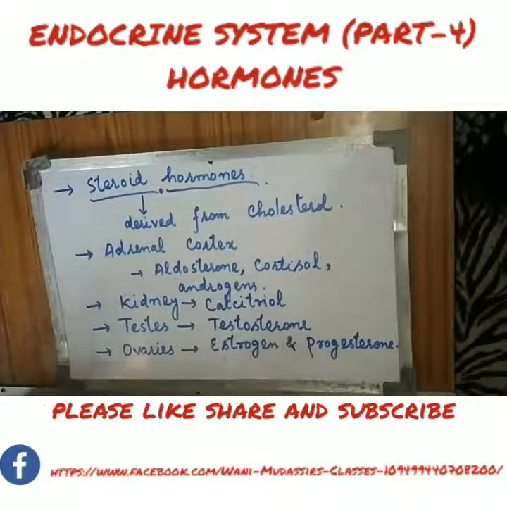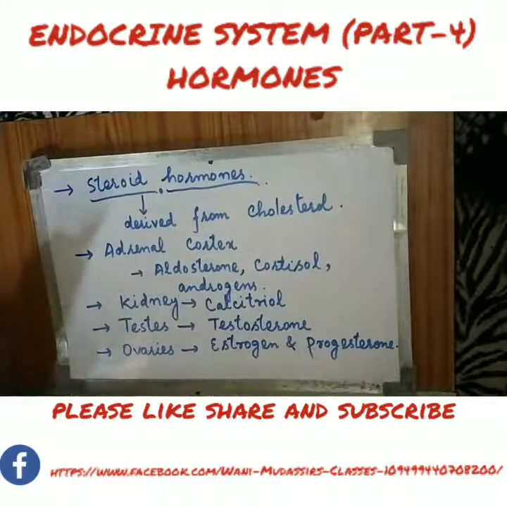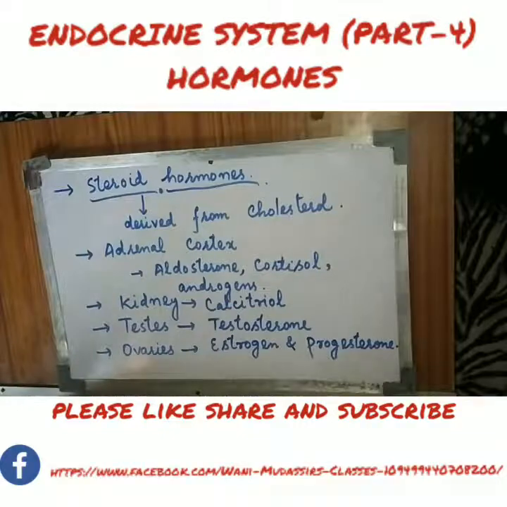Then we have calcitriol, which is secreted by the kidneys, testosterone, which is secreted by the testes, and estrogen and progesterone, which are secreted by the ovaries. Okay, all these are the steroid hormones, which are derivatives of cholesterol.